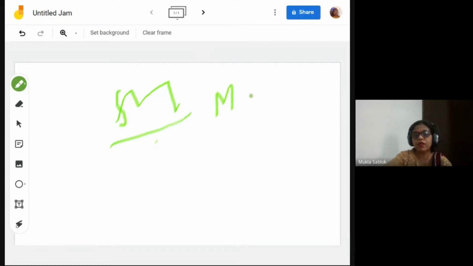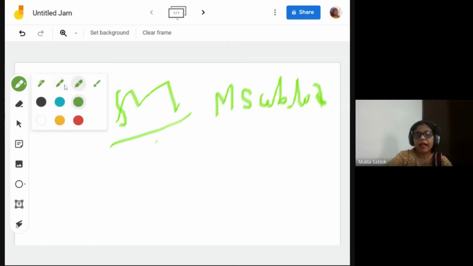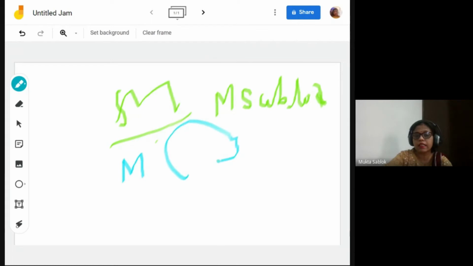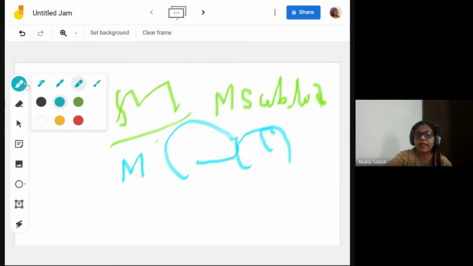I can just write. You can ask small students to just scribble. I'm writing this with the mouse. We have different thickness and different colors. You can ask the students to do freehand drawing if we are working with small kids. So these are the annotation features, the highlighter features. You can give any image and then you can ask them.